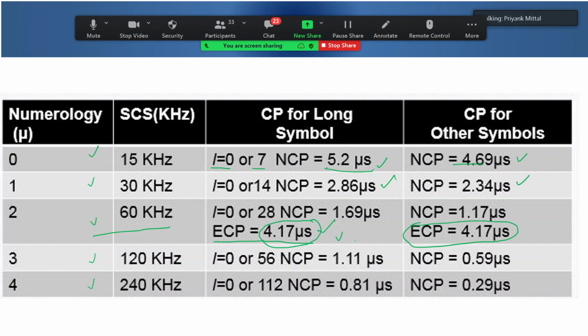So you have to compare it with the same numerology. Here you just see that the longer one is 1.69 microsecond, because the coverage and all characteristics are limited to that numerology only. Fine. Shall we proceed?